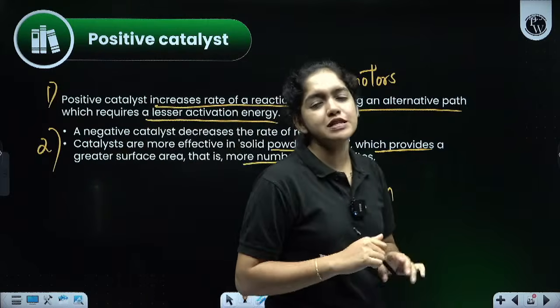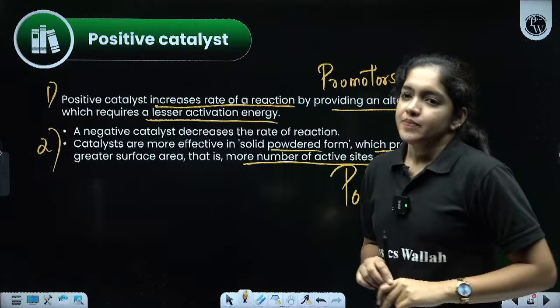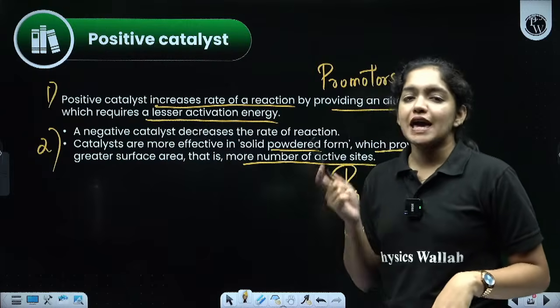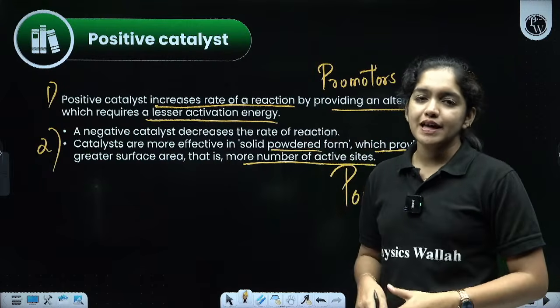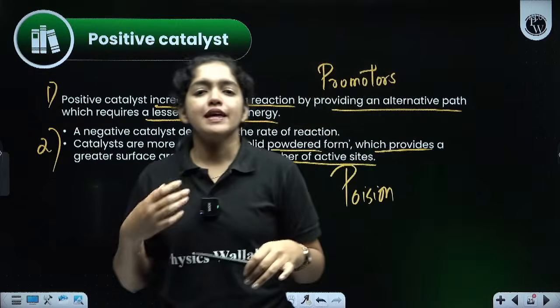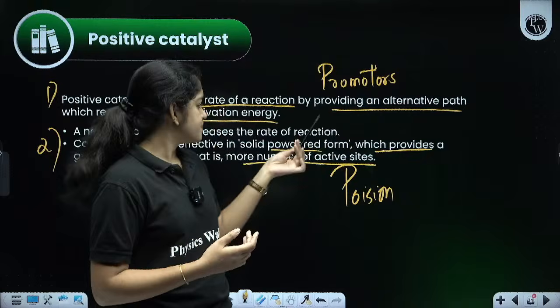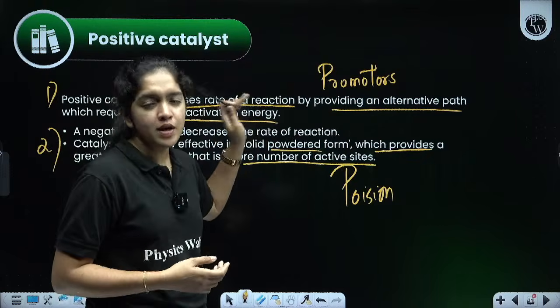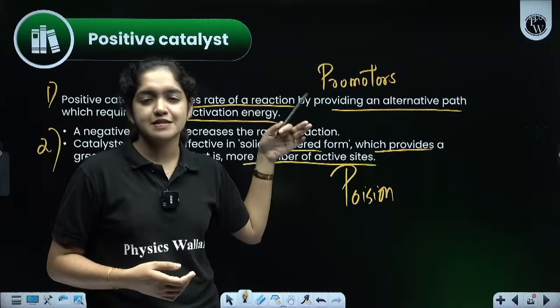Then just the opposite, that is the negative catalyst. Negative catalysts are also known as poisons, which help to decrease the rate of the reaction by increasing the activation energy.